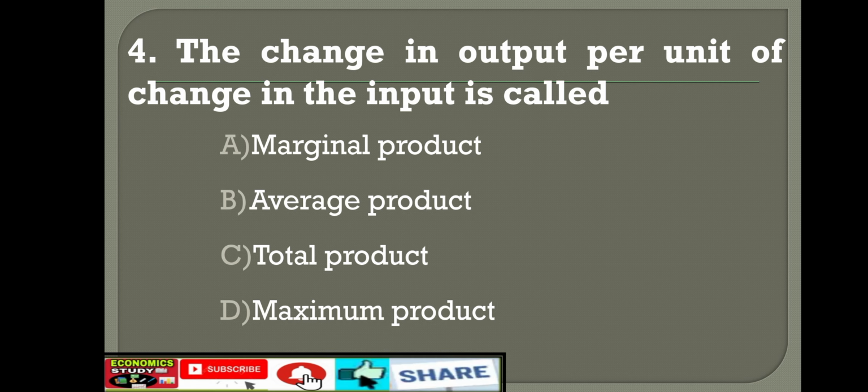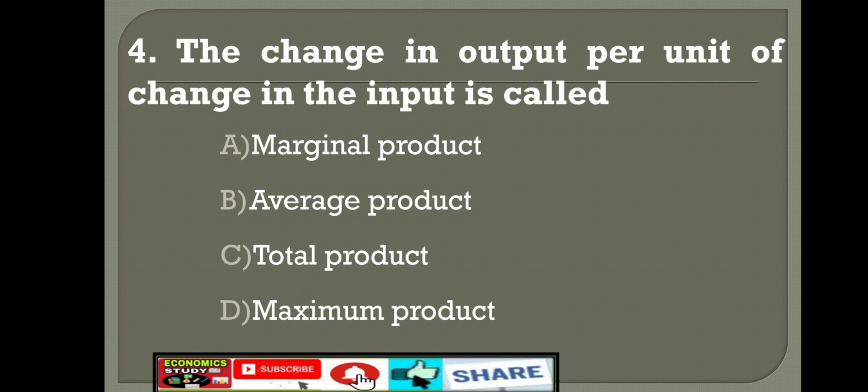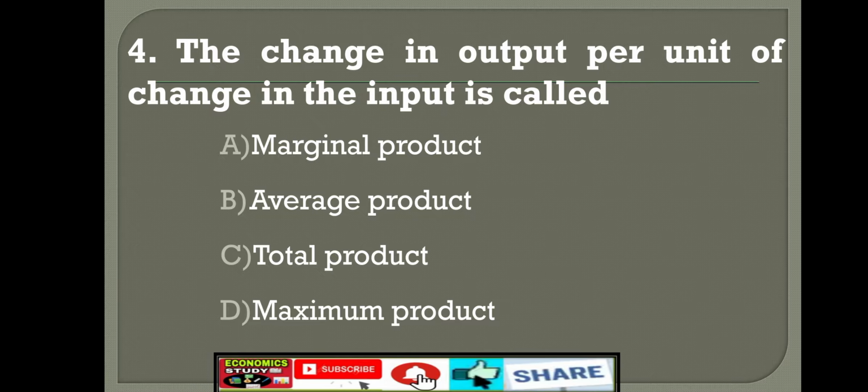Next, fourth question. The change in output per unit of change in the input is called. Right answer is marginal product. The change in output per unit of change in the input is called marginal product.